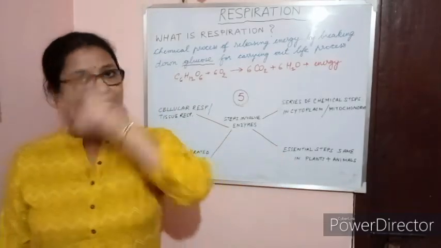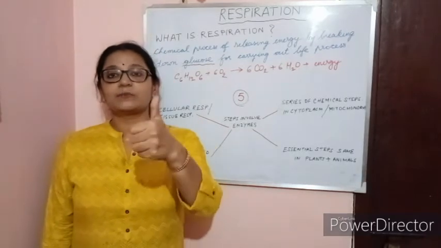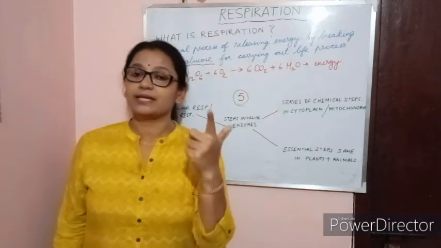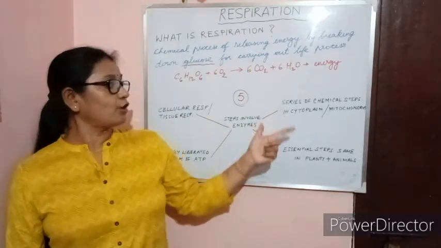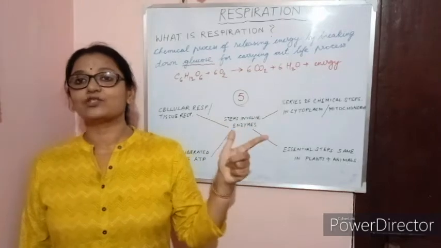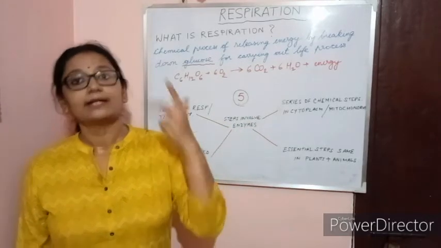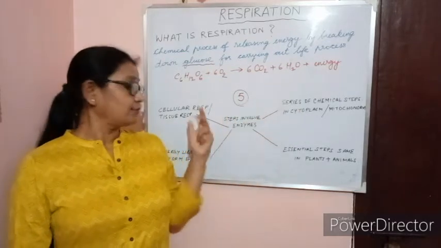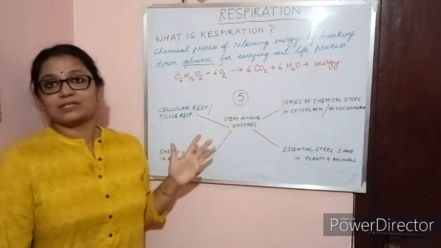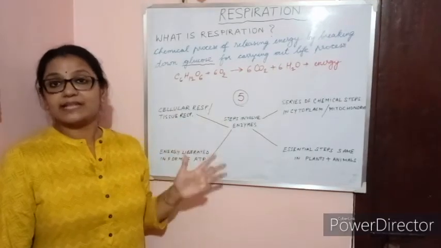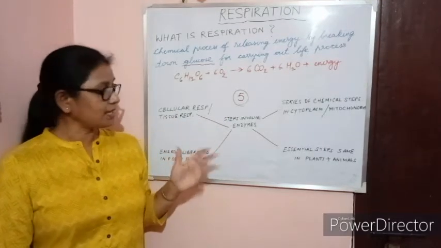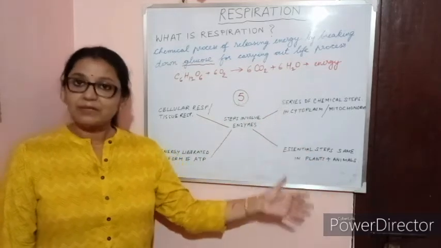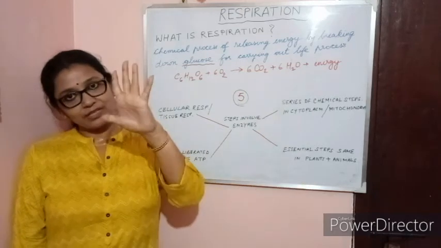So what are the 5 points? Just a quick recap. Since respiration occurs in the cell, it is called cellular or tissue respiration. Second point, it is a series of chemical steps, occurring in the cytoplasm or in the mitochondria of a cell. Third point, these series of chemical steps involve a lot of enzymes. Fourth point, each chemical step involves energy, and this energy which is liberated is in the form of ATP. And the fifth point was that these essential steps are the same in both plants and animals. So we are through with these 5 points.